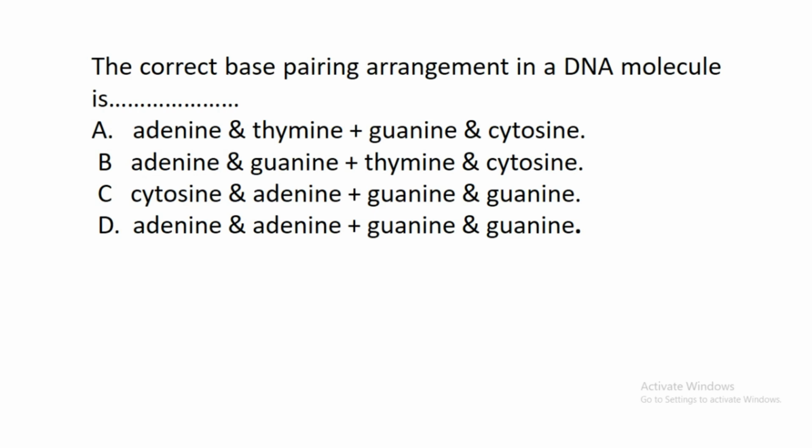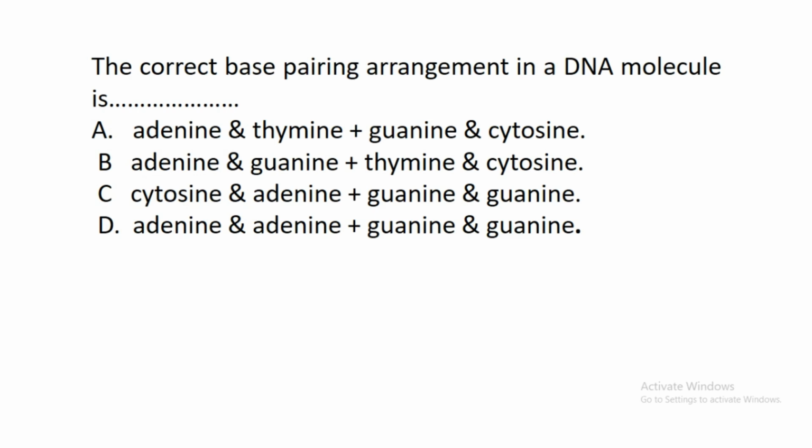The next question says, the correct base pairing arrangement in a DNA molecule is dash. A. Adenine pairs with thymine and guanine pairs with cytosine. B. Adenine pairs with guanine and thymine pairs with cytosine. C. Cytosine pairs with adenine and guanine pairs with guanine.